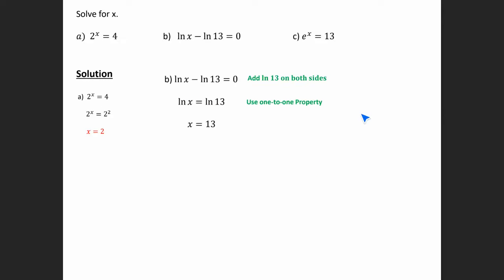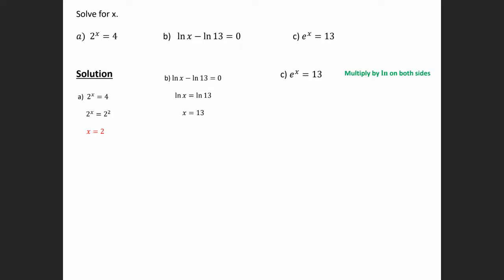Okay. So now for letter C, there's no way that I can make 13 to have the same base as e. So one method we can use is we can multiply by the natural log on both sides, or you can multiply by a log. It doesn't matter. But since it has an e, I'm going to multiply by natural log just to make it a little bit easier. So natural log on both sides, natural log of e to the x is equal to natural log of 13. So now I can use a property here.